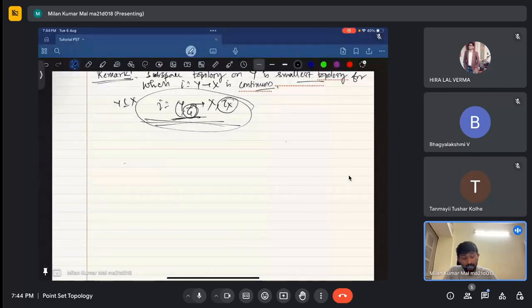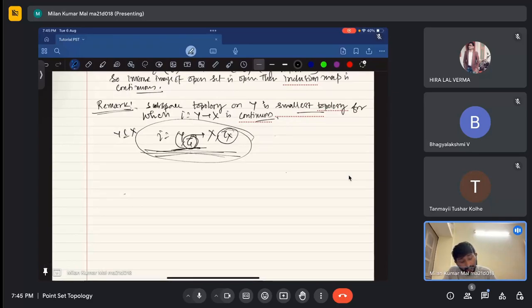But the problem is that continuity is very much a property of topology. This is not a property of the set. This is a property of the topology on that set. So now suppose tau one is a topology for which I is again a continuous function. Then the claim this remark is making is that this tau one will contain the subspace topology of y. Tau one is the smallest topology. For any topology tau one, the inclusion map can be given.